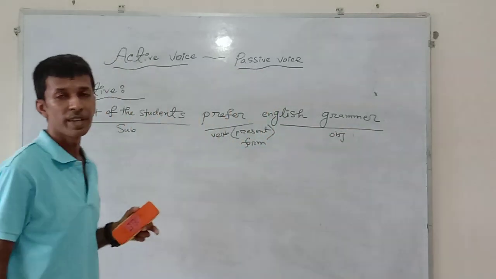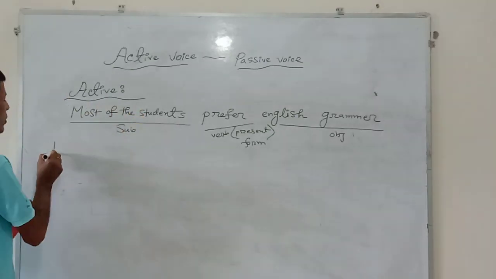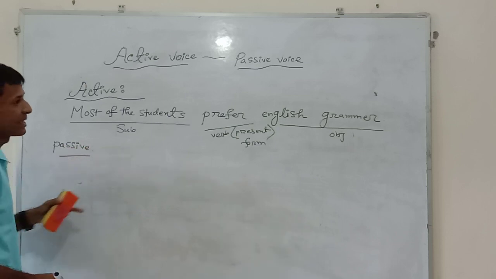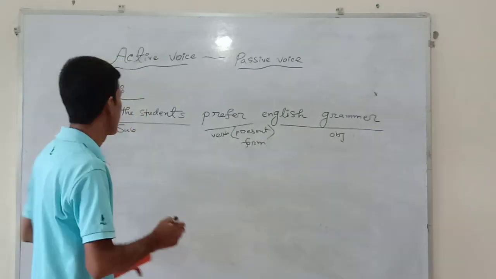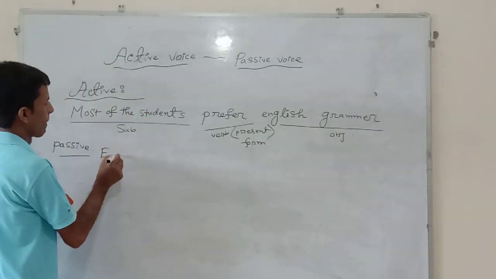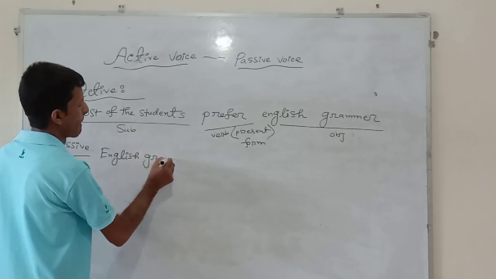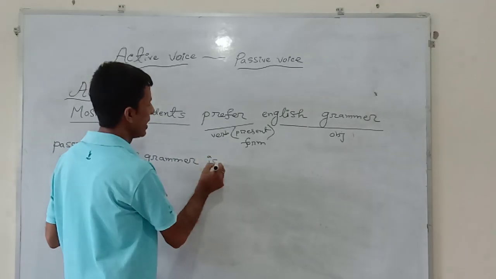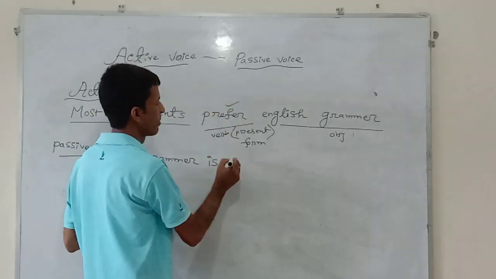Now I am going to transfer it from active voice to passive voice. While you are going to transfer it into passive voice, first of all, you will place the objective case at the starting of the sentence. English grammar. Then you will write is as the auxiliary verb. The main verb will be transferred into past participle.